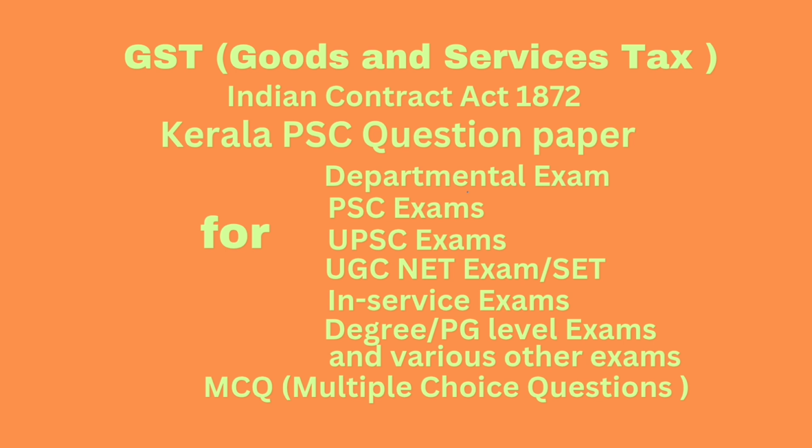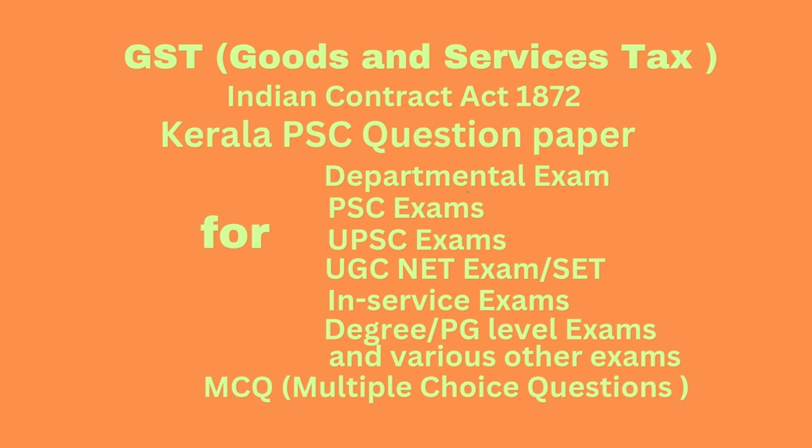Question number 91. In which of the following cases shall a credit note be issued by the registered person who has supplied the goods or services to the recipient? Option A, taxable value or tax charged in the tax invoice exceeds the taxable value or tax payable in respect of such supply. Option B, goods supplied are returned by the recipient. Option C, goods supplied are found to be deficient. Option D, all of the above. Correct answer, all of the above.